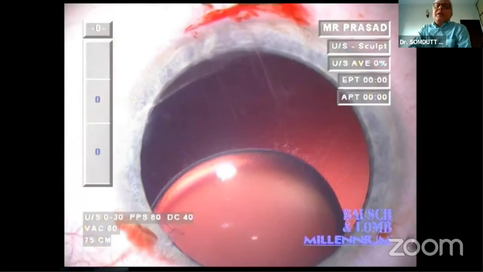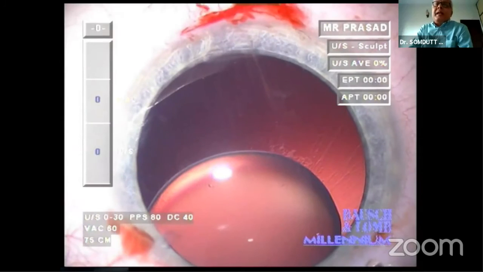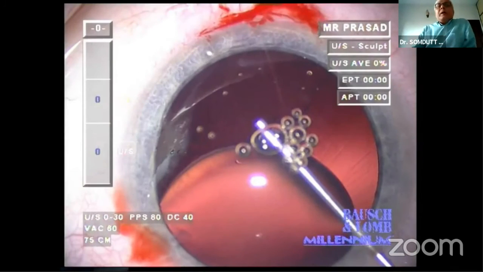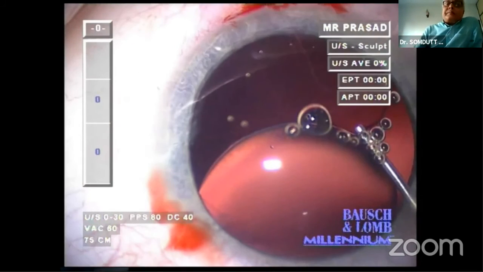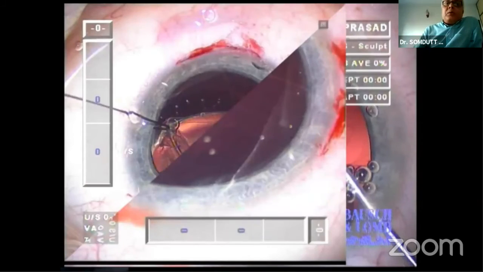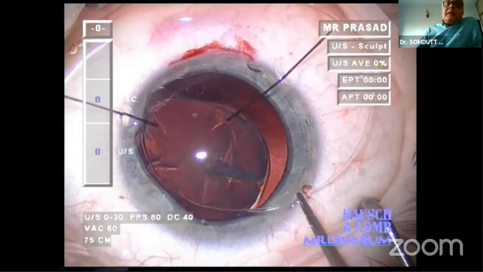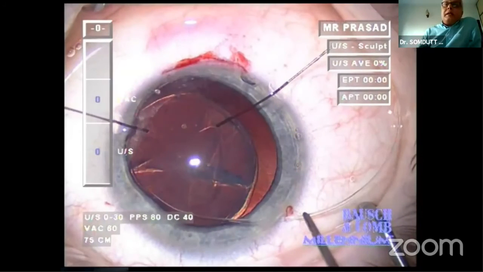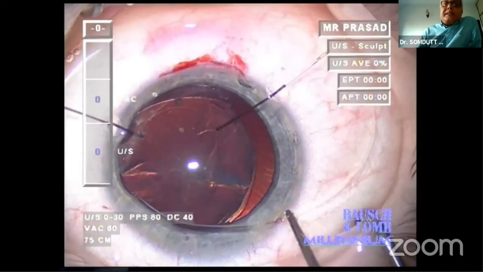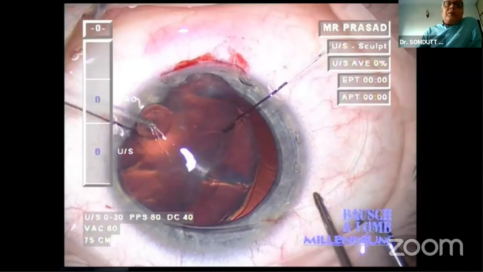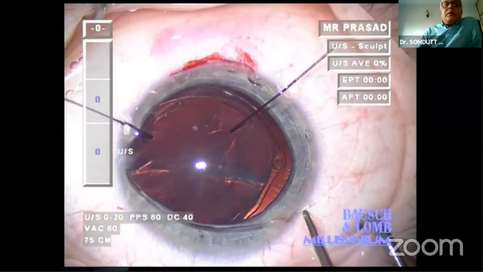If you think of that, you think, oh my God, how am I going to manage that lens? Well, you could take it out, you could sacrifice the bag. But I don't want to sacrifice the bag, because what has happened is the zonules are lost. The lens has become spherical rather than a biconvex disc. So I've made a capsular axis supported by two iris hooks.